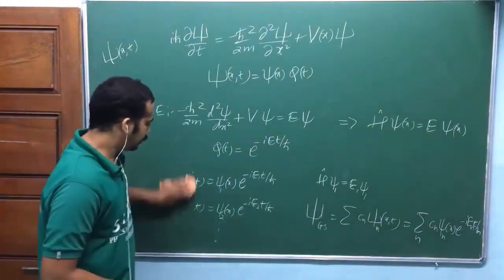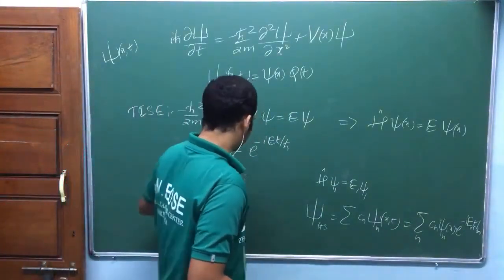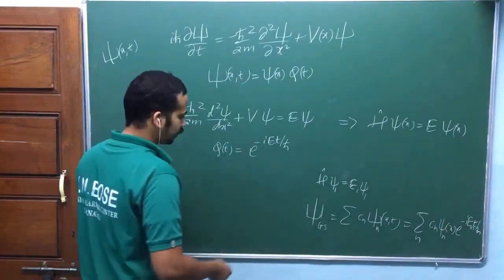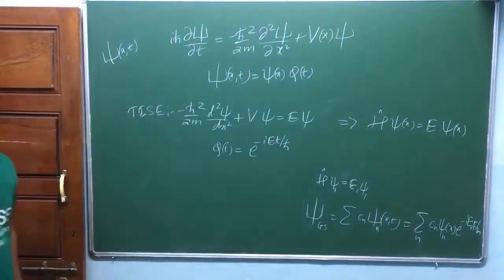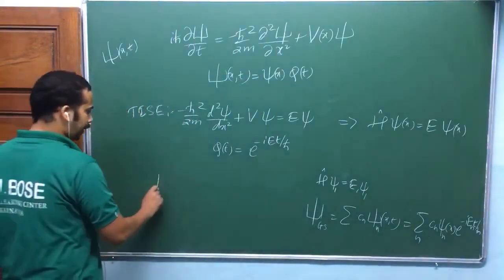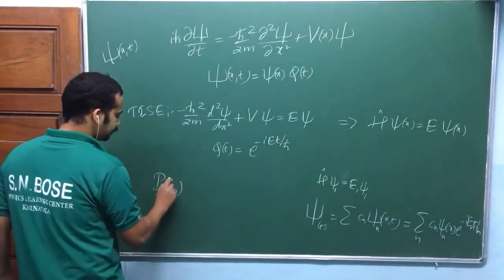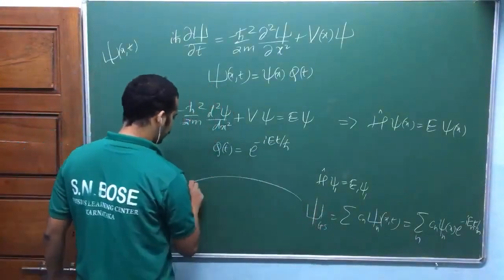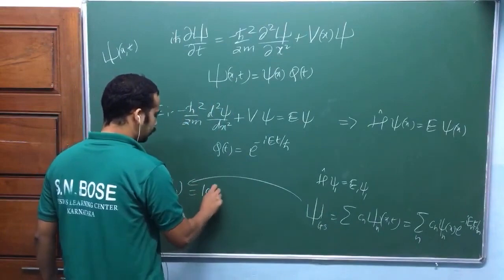Now in this generalized state or linear combination state, if you do an energy measurement, what value may you get? The probability of getting En in this kind of linear combination state we had as an interpretation, equal to mod Cn square.